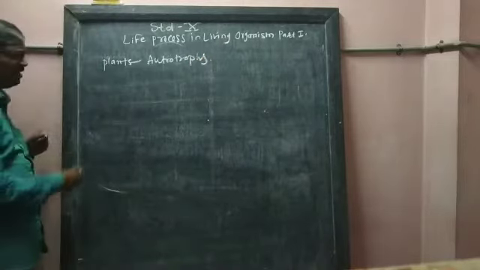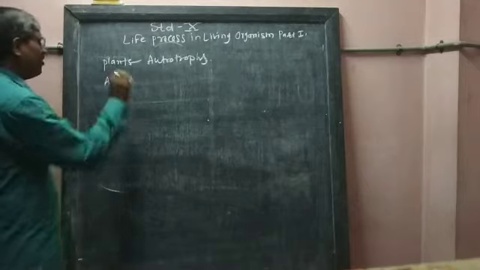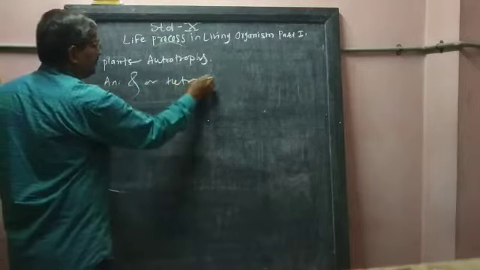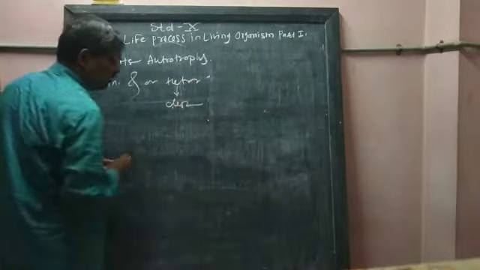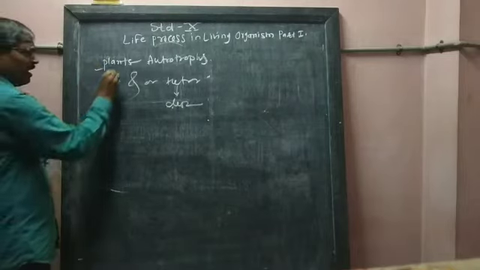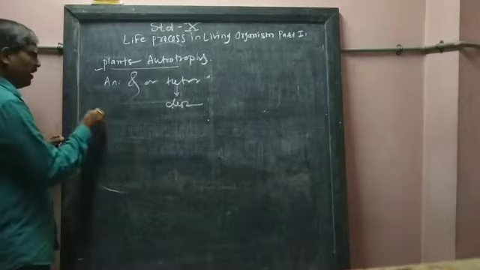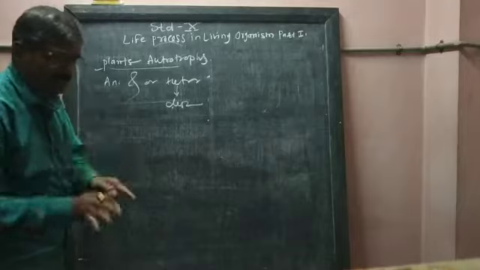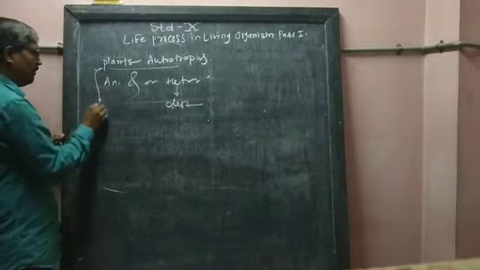But what about the animals? Animals, and even we, and some other different organisms are heterotrophs. Heterotrophs means they depend for their food on other organisms. Plants are autotrophs, which means they produce their own food themselves. The food produced by themselves is consumed by themselves, and the rest of the food is stored by the plant in